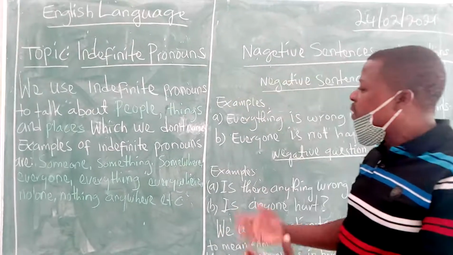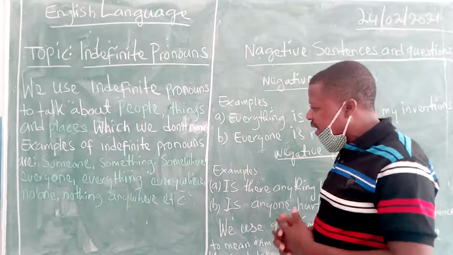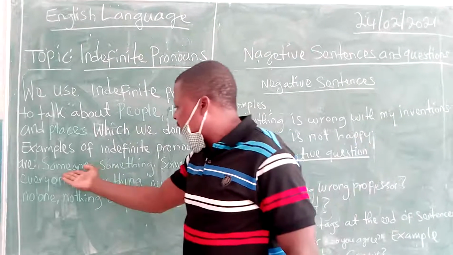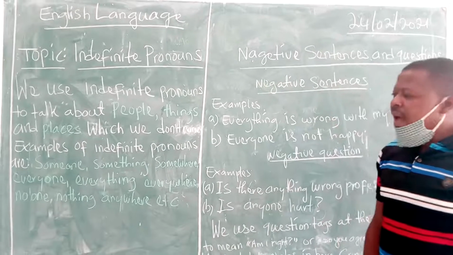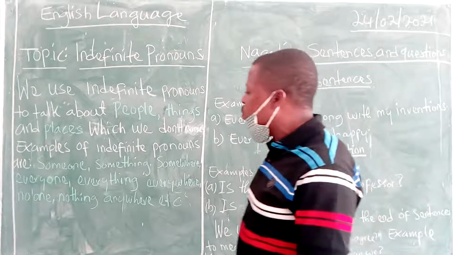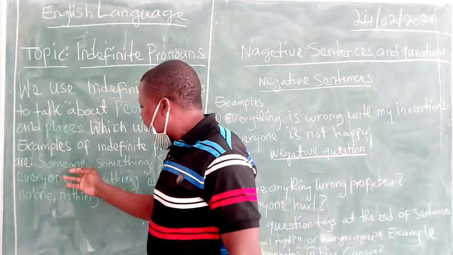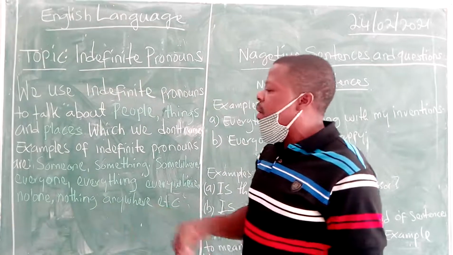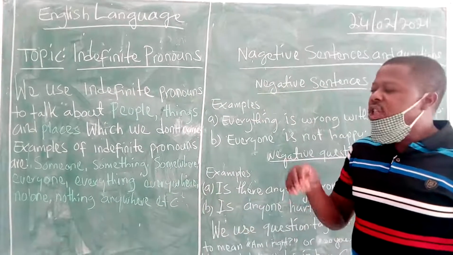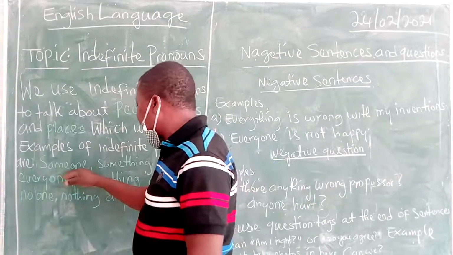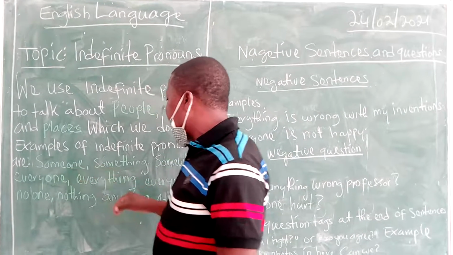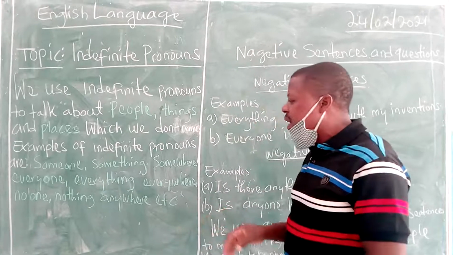How then do we use these indefinite pronouns in sentences? Let us take the first example, someone. If Ikia is standing at the door, and maybe Maria Lydia doesn't want to mention the name of Ikia, and she uses an indefinite pronoun, she can just say, teacher, someone is standing at the door.